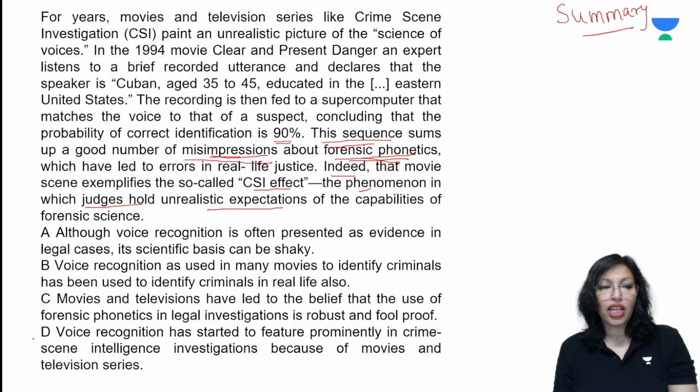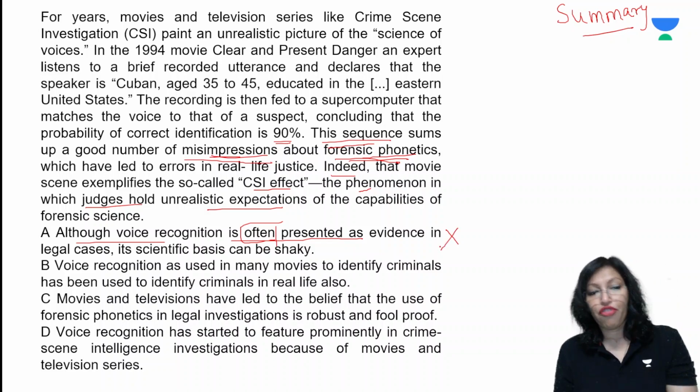All right, let's take a look at our options. Option A says, although voice recognition is often presented as evidence in legal cases, its scientific basis can be shaky. Well, our passage does not really say that voice recognition is often presented as evidence. The problem is, is it often presented? No, we don't know. So the passage has not said anything like that. Therefore, A is incorrect because of that one word, often.